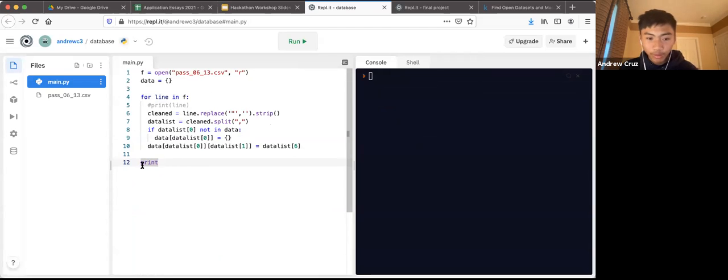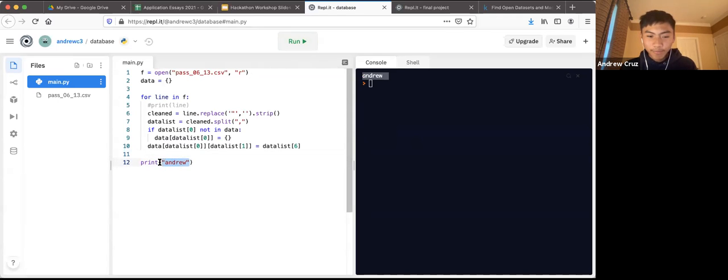if I just write print here, we can tell the computer, okay, we want you to show us what's going on. And to be more specific, if you put parentheses next to the print statement, you can put anything inside, and it tells the computer we want this to be printed out. So for example, if I wanted my name to be printed out, my name's Andrew, and I press run, the program will print out my name. So that's how it works.